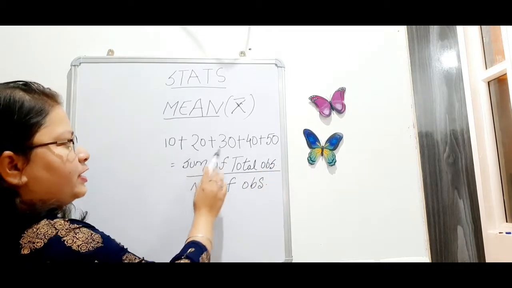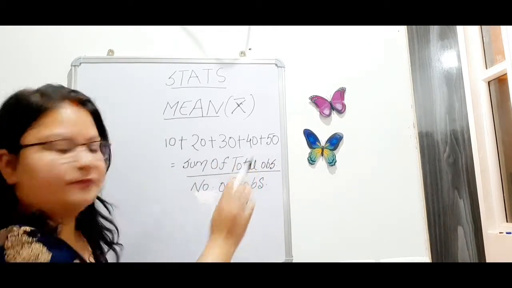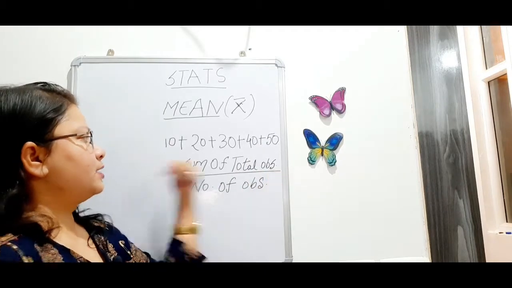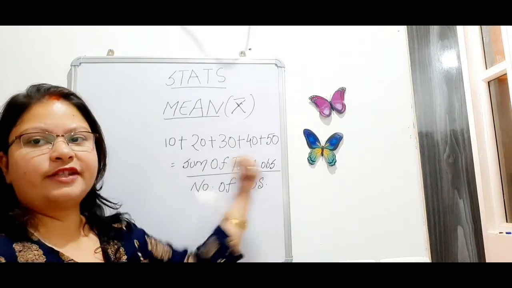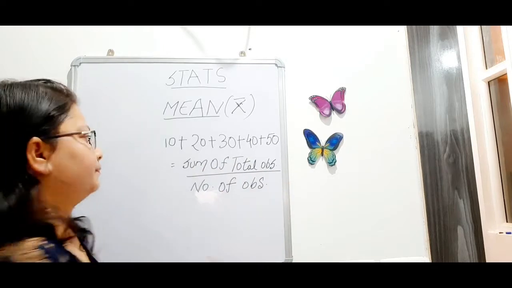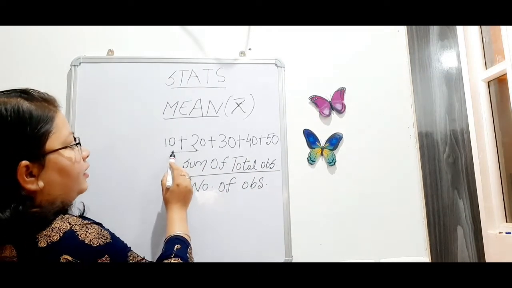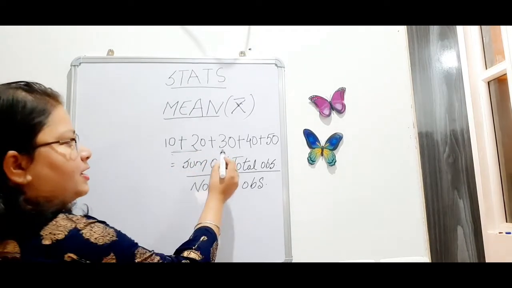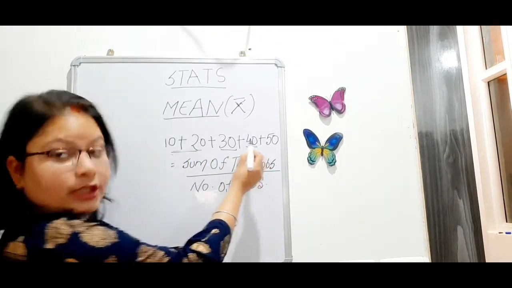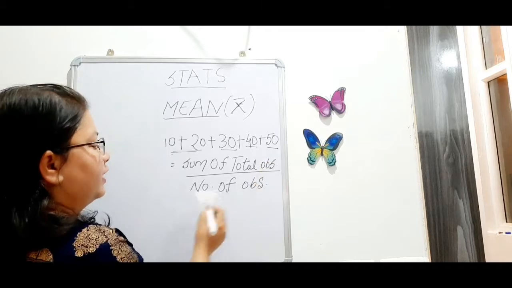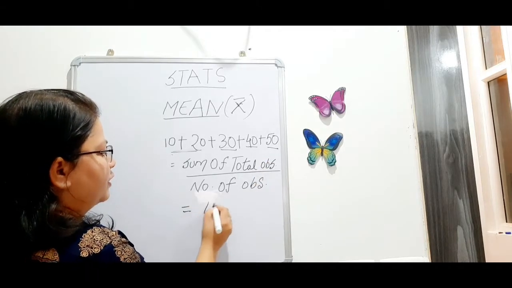That is 10 plus 20 plus 30 plus 40 plus 50. Sum of the total observations is the sum of these 5 numbers or marks. So let's calculate it. 10 plus 20 is 30, 30 plus 30 is 60, 60 plus 40 is 100, and 100 plus 50 is 150.